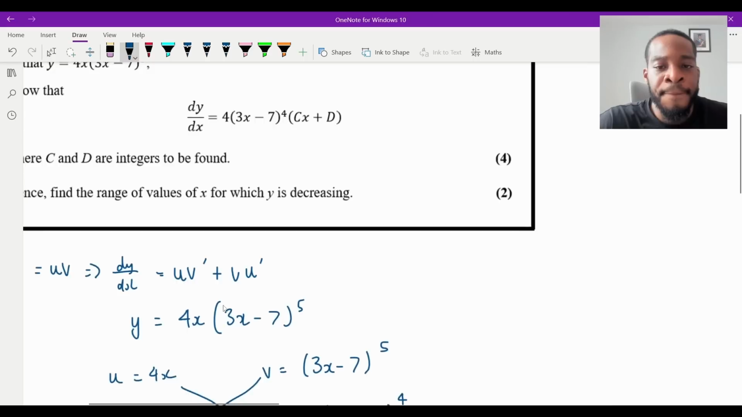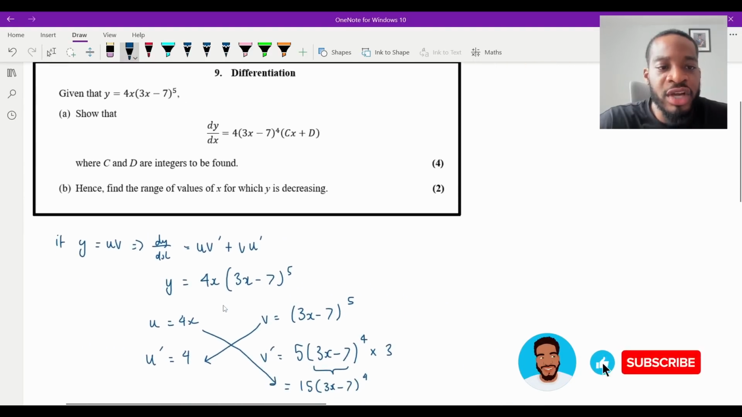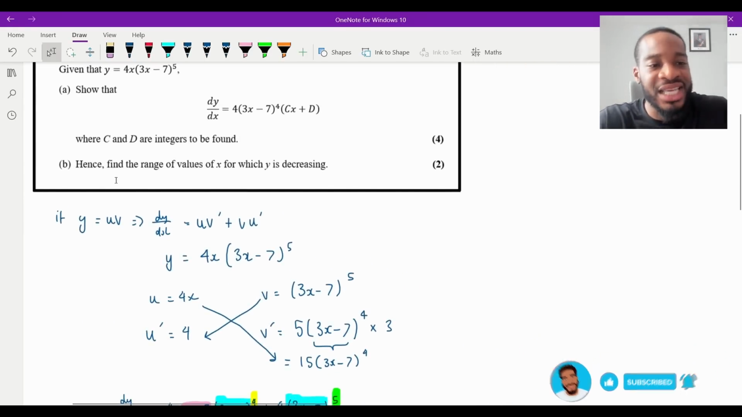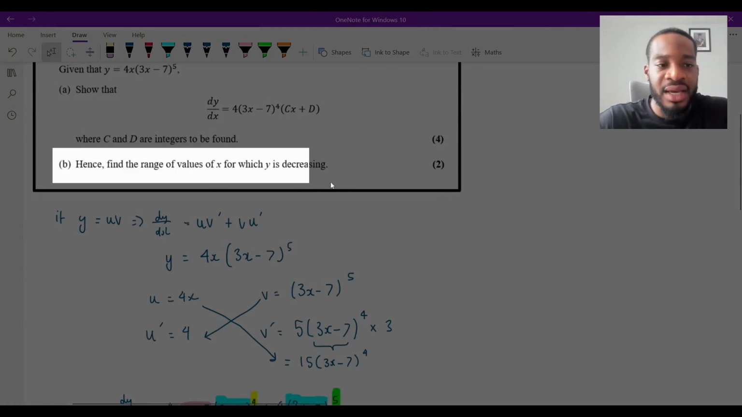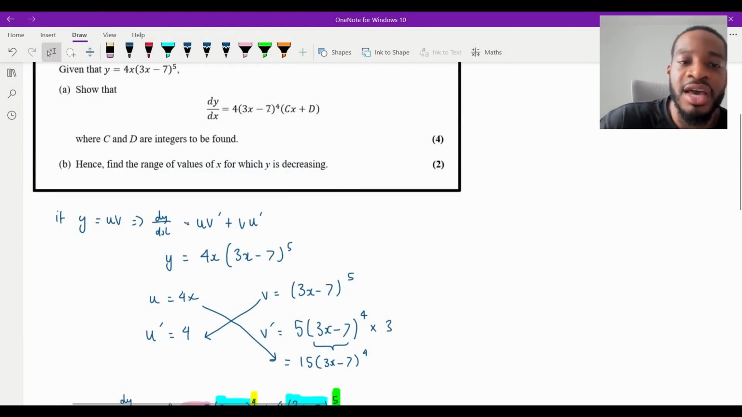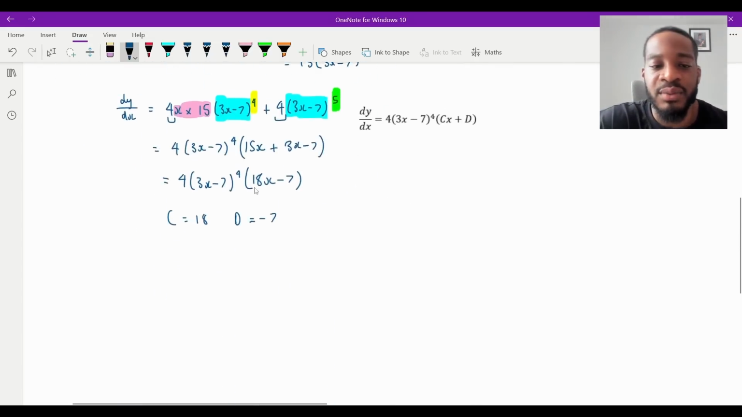So what does part B say? Part B says, hence, find the range of values of x for which y is decreasing. Now remember, y is increasing means that your gradient, the rate at which your function is changing, is positive. If it's decreasing, it means it's negative. So essentially, since it's decreasing, dy/dx must be less than 0.